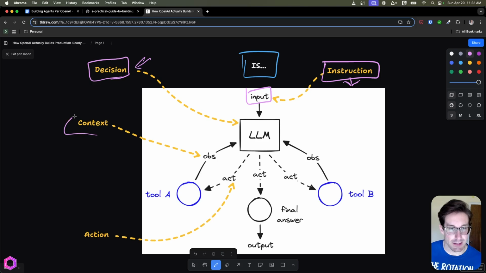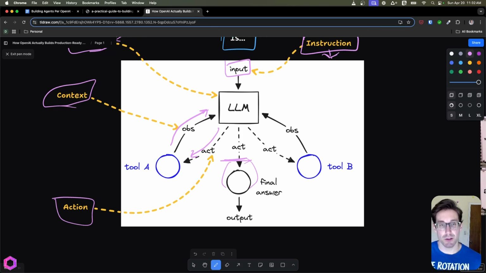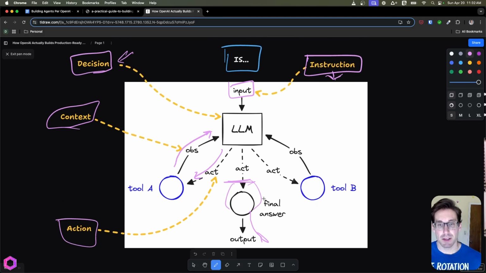Next, we're going to have context that feeds into the agent. Then we're going to have an action. An agent usually has access to tools. They either take an action that does something, or they take an action that gives them back context for a future action or step. After they've done this a number of times, they'll eventually have an output, and that output has their final answer. The final answer could be something they feed off to another agent, or it could be strictly an output that gives you the specific thing you asked for.